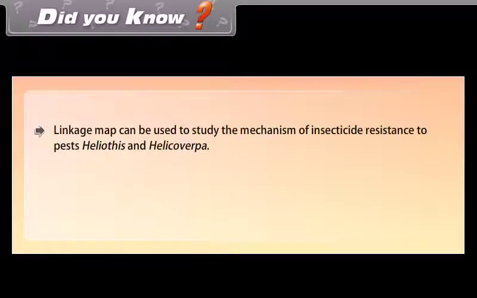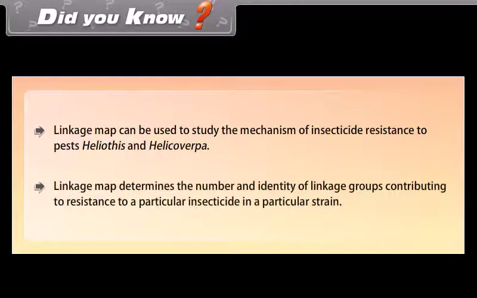Did you know? A linkage map can be used to study the mechanism of insecticide resistance in pests Helianthus and Helicoverpa. A linkage map determines the number and identity of linkage groups contributing to resistance to a particular insecticide in a particular strain.